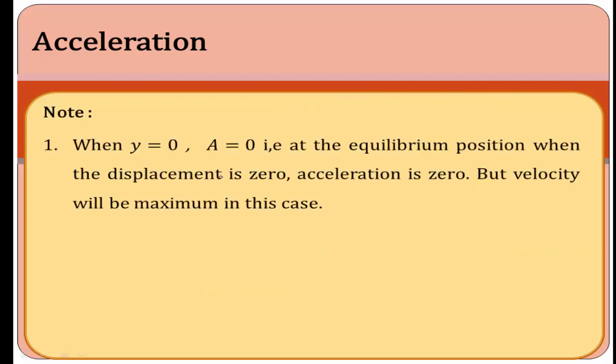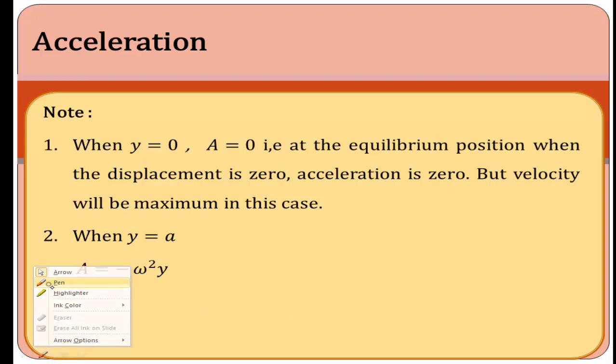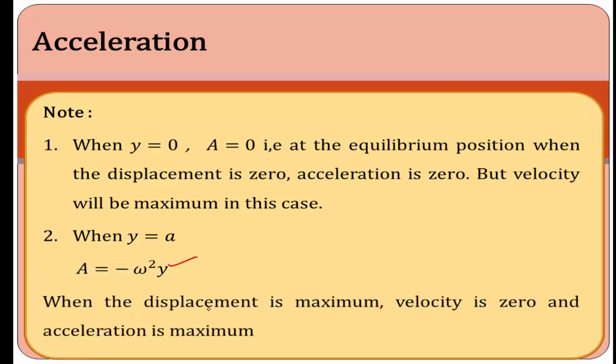Here, when y is equal to 0, the displacement is 0, then the acceleration is also 0. At the equilibrium position, the displacement is 0, acceleration is 0, but velocity is maximum. If y is equal to maximum amplitude, then a is equal to minus omega square y. When the displacement is maximum, velocity is 0 and acceleration is maximum.